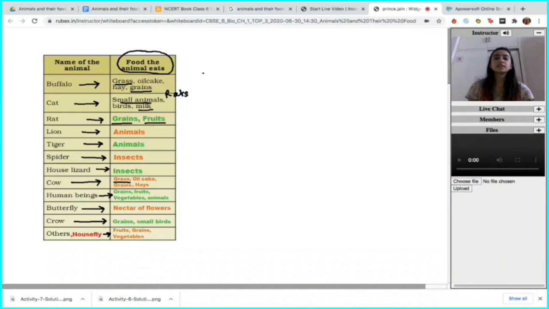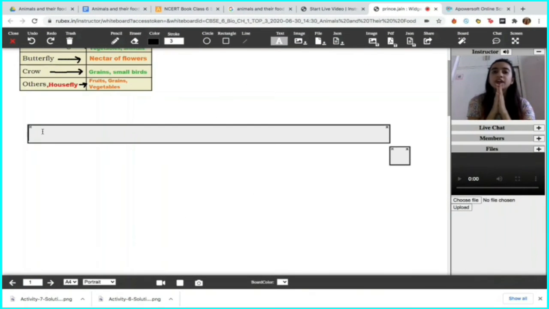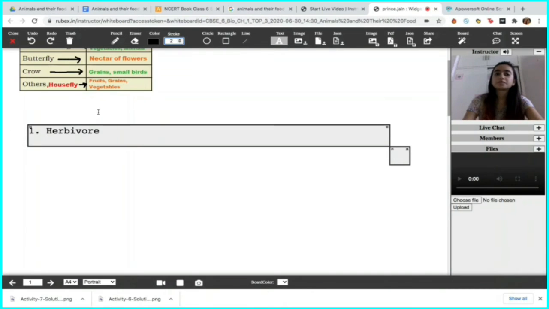After studying this, we would be clearly able to understand the different food habits of animals and how animals are classified into different types on the basis of the foods they eat. First is the class of herbivores. Now, what kinds of animals are herbivores?